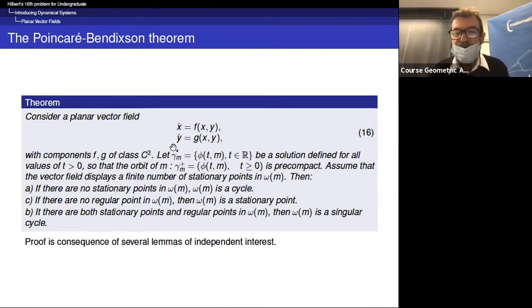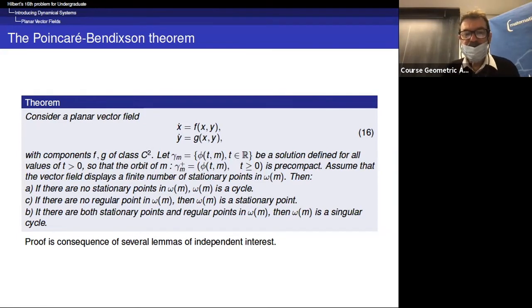Let gamma m be a solution defined for all values of t, so that the orbit of m is precompact. So we assume that the orbit doesn't go to infinity. Assume that the vector field displays a finite number of stationary points in this omega limit set, omega of m.